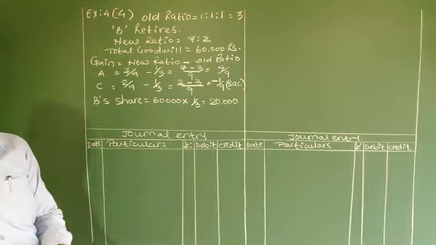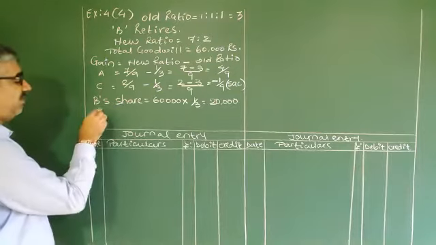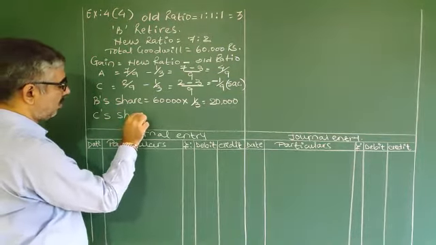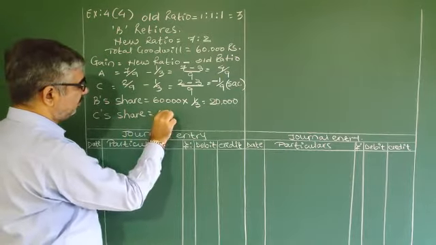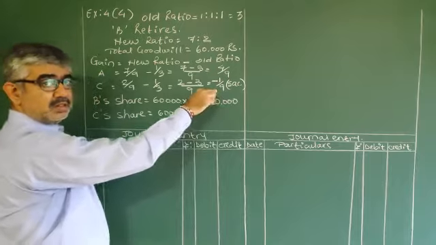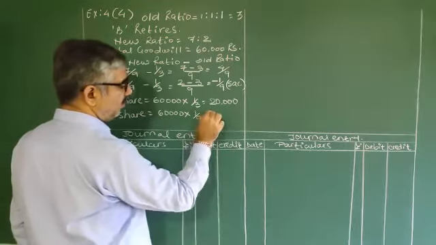And even C's share, because C is sacrificing, is 60,000 into the sacrifice share, 1/9.